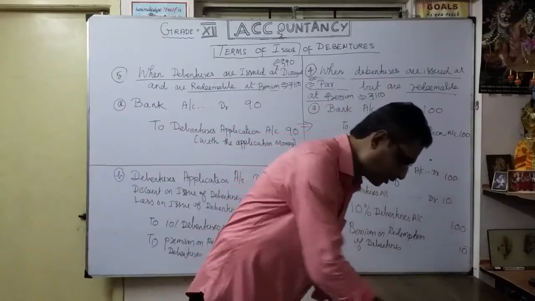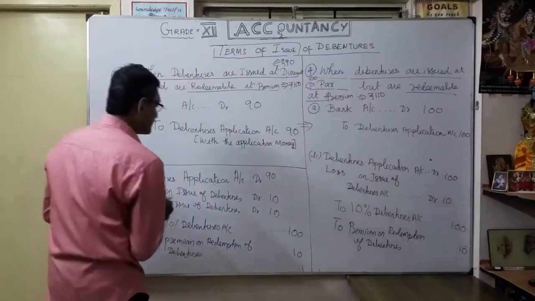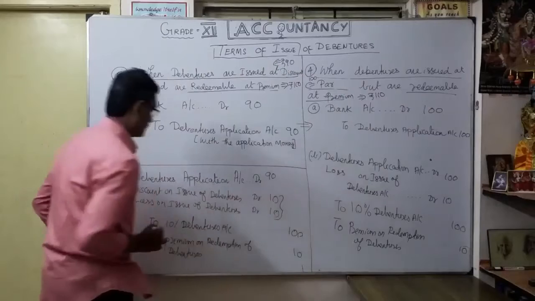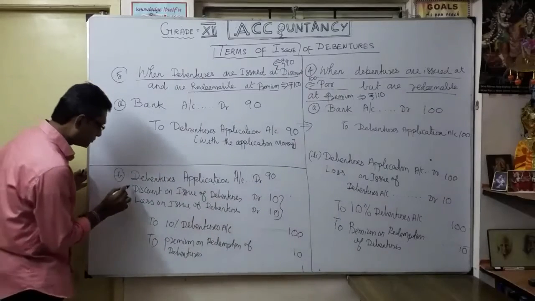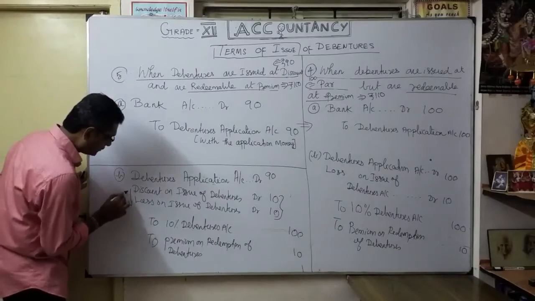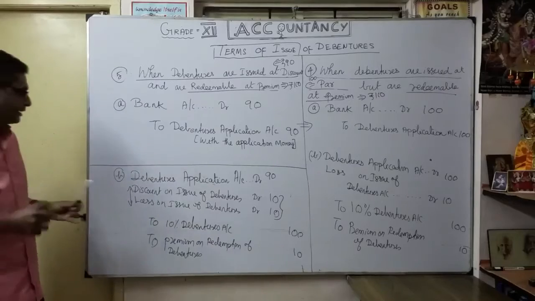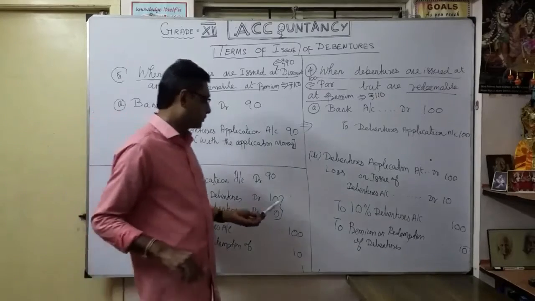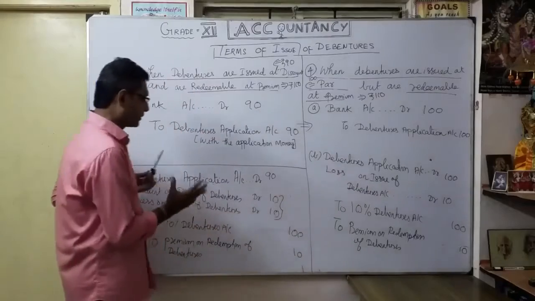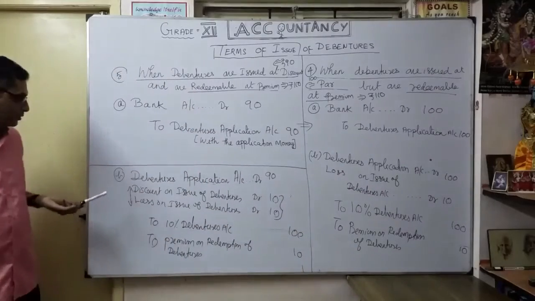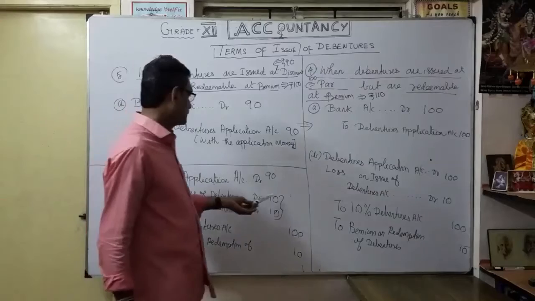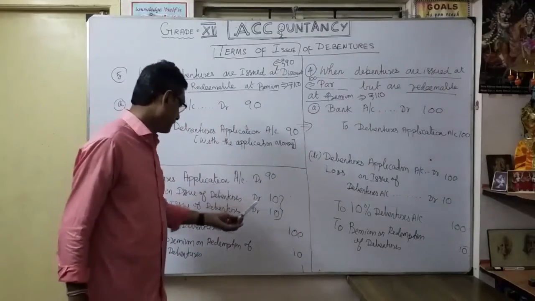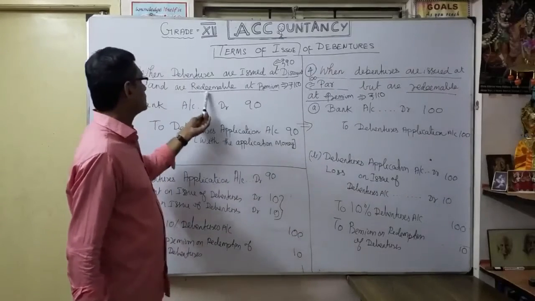That's very important. We can make it even a single entry for both instead of two, but I will show you the difference. We can make it one entry. So totally how much will come? 20 rupees will come, but I make it bifurcated so you can clearly understand. This is discount on issue of debenture because issued at discount. This is the 10 rupees because of redeemable at premium.